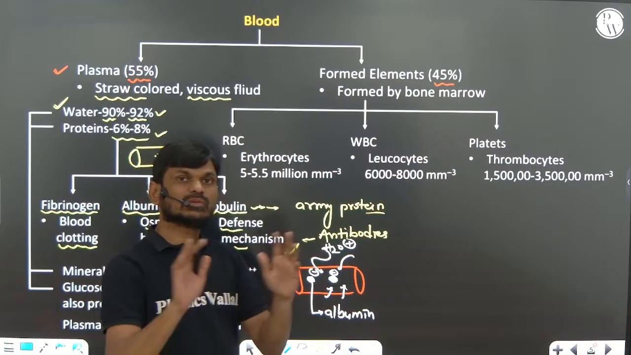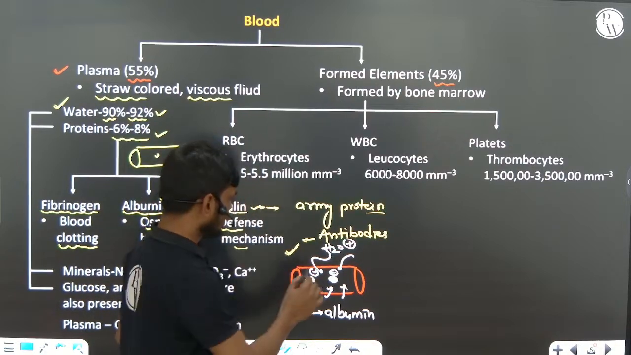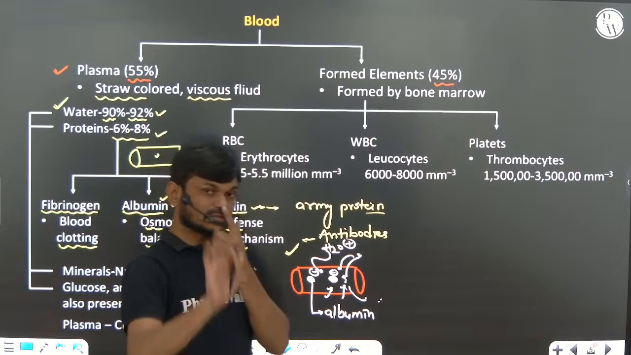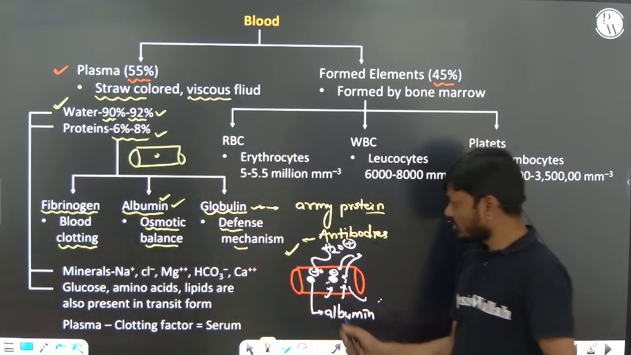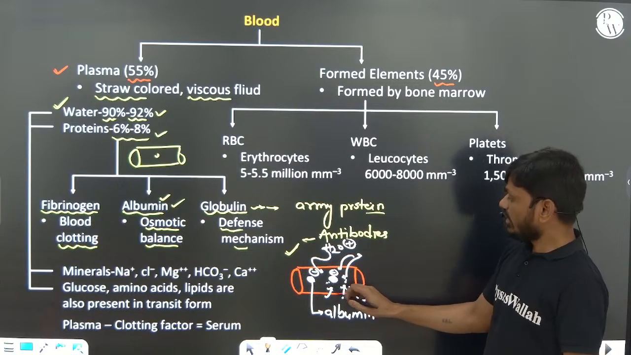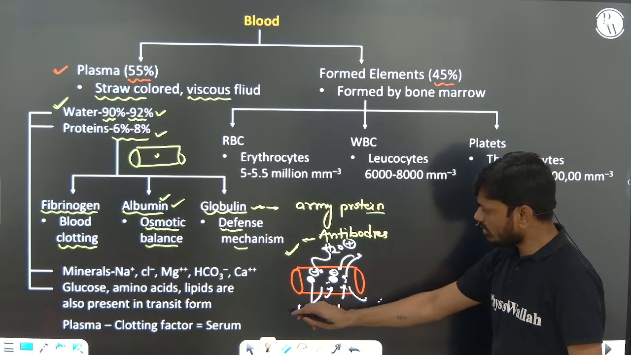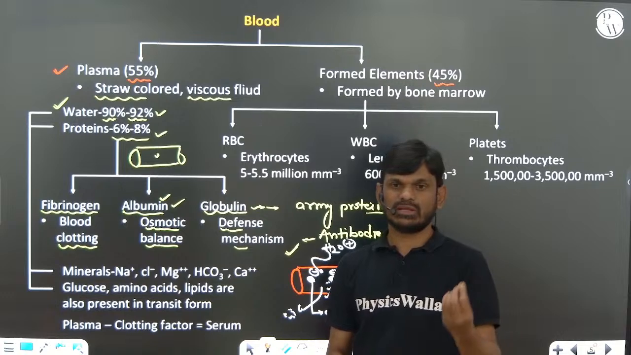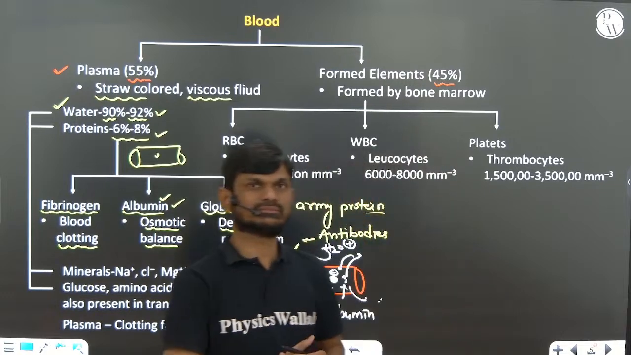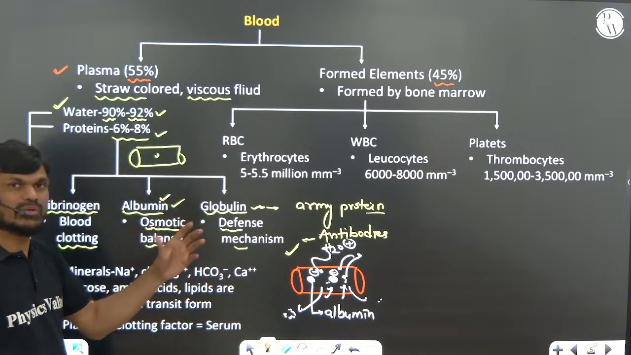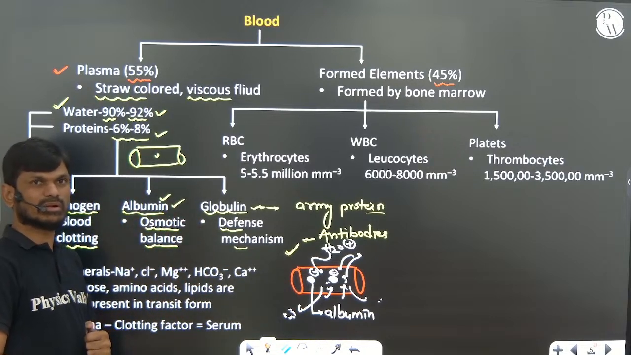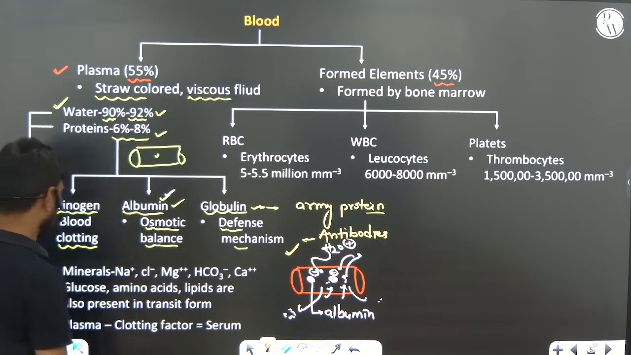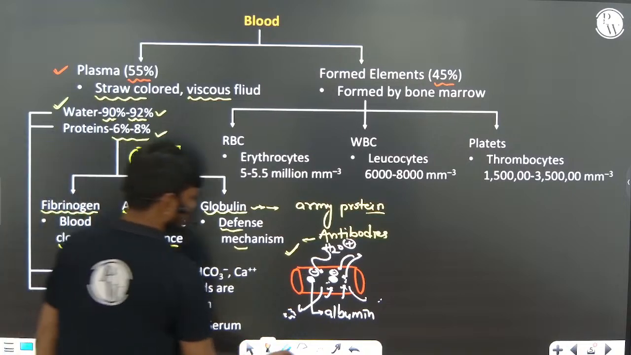Imagine if there is no albumin in the blood, what happens? The water present in the plasma will move into the surrounding tissue. The surrounding tissue will be swelling, and that inflammation we call edema. So the lack of which protein leads to swelling of the body parts? That is albumin. Important.